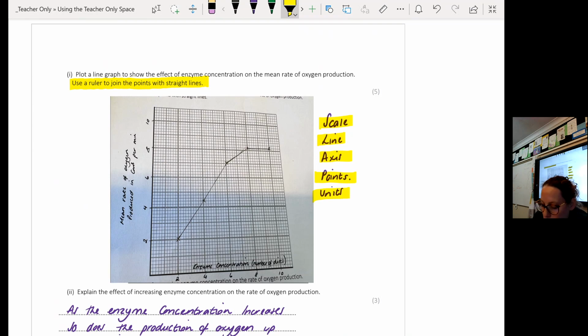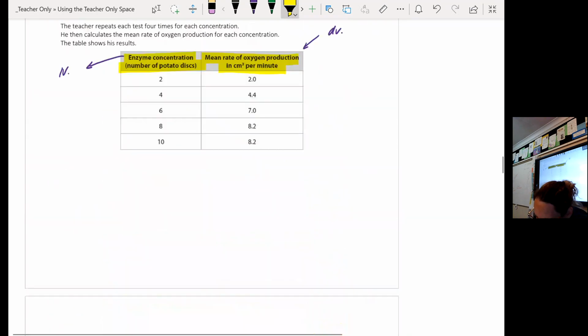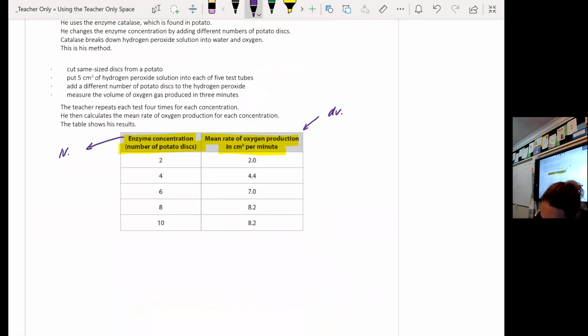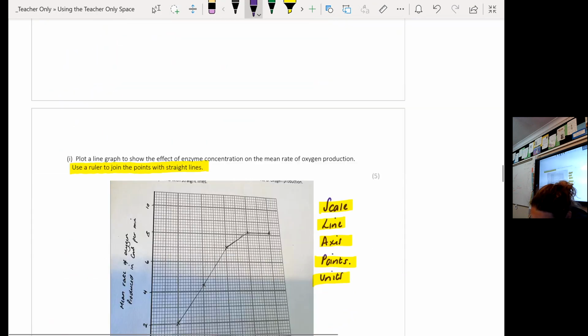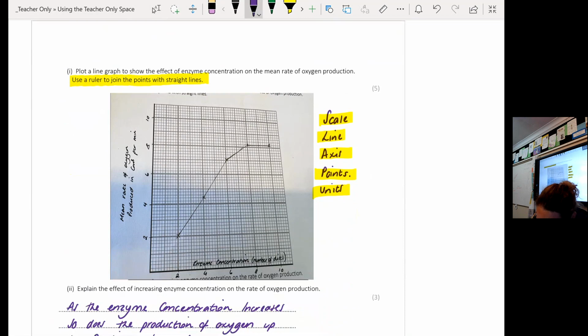Now, some of you were arguing with me why you didn't get 5 marks, and that is because you didn't put your units. Now, if I go back to the table here, my units, okay, are underneath here. So this is my units, they are in brackets, number of potato discs in brackets. That is what I need to have written on my graph, like I have here, mean rate of oxygen production in centimetres per minute, enzyme concentration, number of discs.